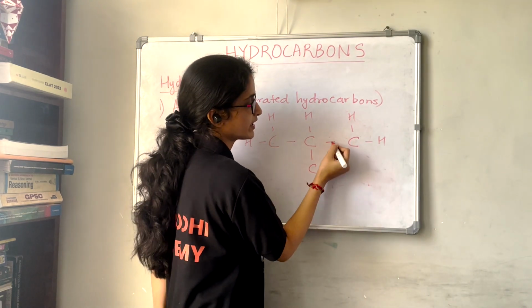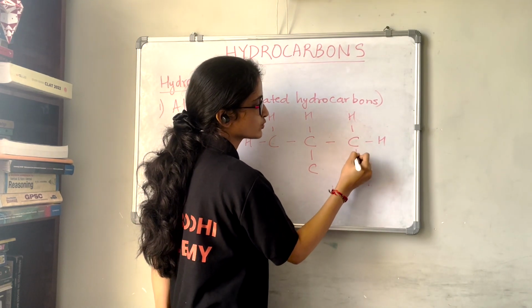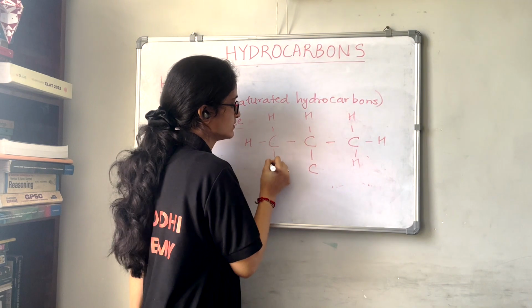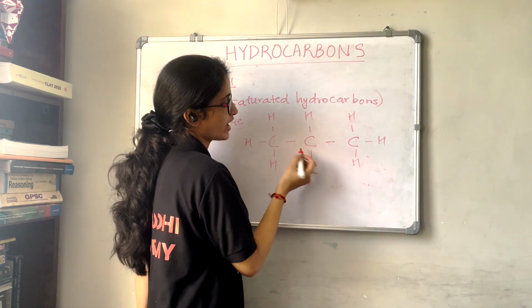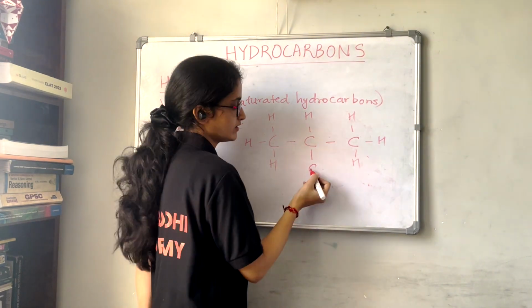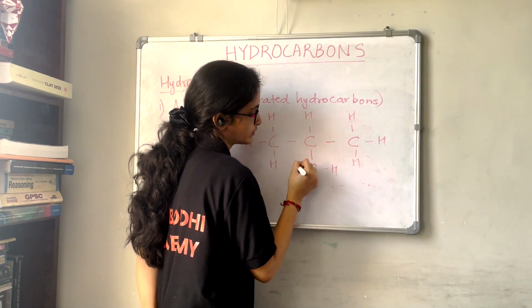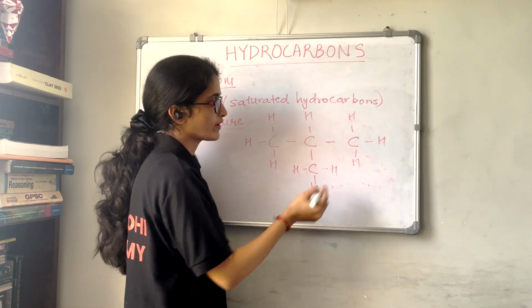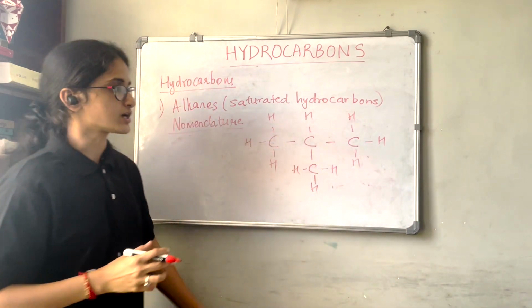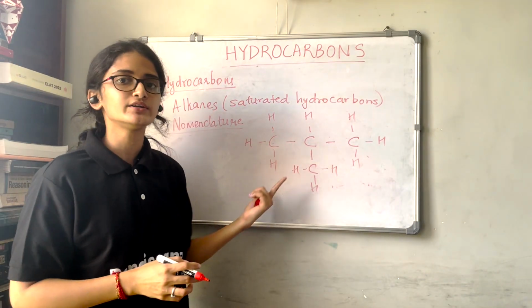Now for this carbon, how many bonds do we have? 1, 2, 3. So one more bond you have to write here. Here also the same. For this carbon, 4 bonds are completed. Now for this carbon, we have only 1 bond. So we can write 3 hydrogens like this. So we have this, the structure of butane in a different way.